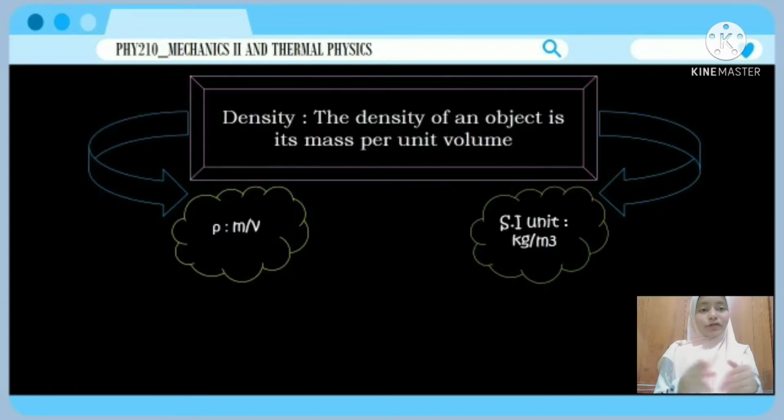Next, let's move to density. The density, rho, of an object is its mass per unit volume. You can see the formula stated in this slide, and the SI unit for density is kilogram per meter cubed.